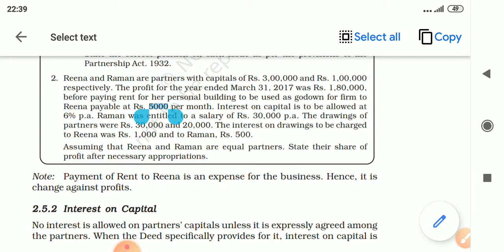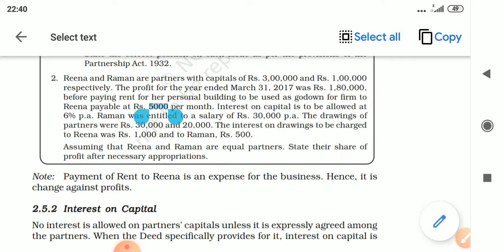So even if the firm had incurred a loss, Reena is eligible for this rent. The rent is a charge on the profit. Actually, it was supposed to be shown in profit and loss account. Since it was not shown in profit and loss account, it is now shown in profit and loss appropriation account. So this should be the first item appearing on the debit side of profit and loss appropriation account.